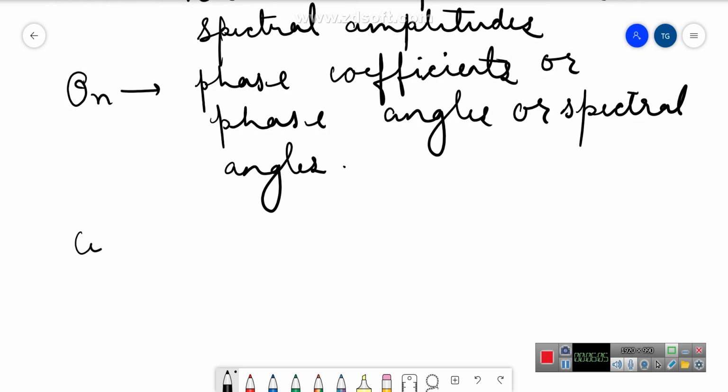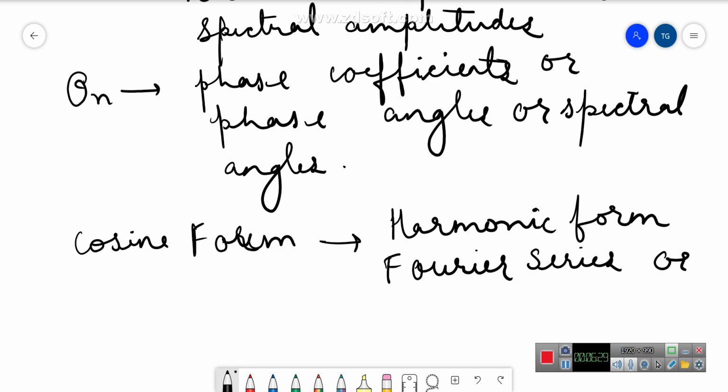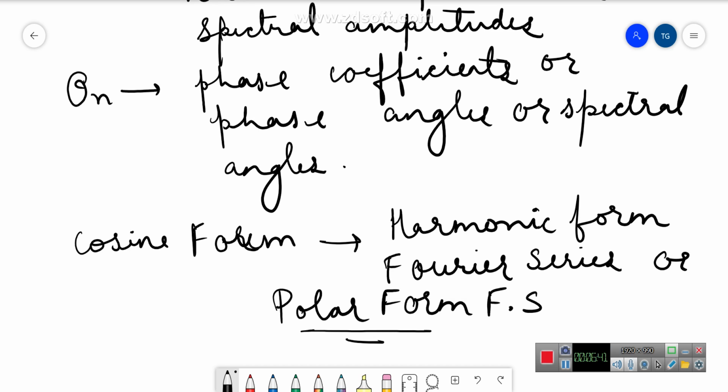So this cosine form of Fourier series is also known as harmonic form Fourier series or polar form Fourier series.